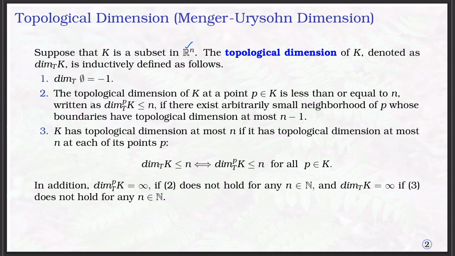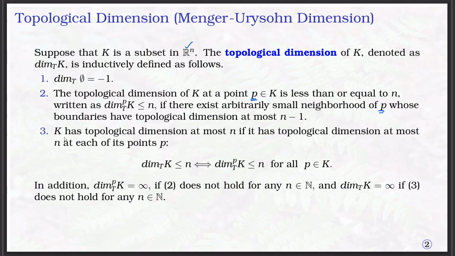Second, the topological dimension of K at a point P belonging to K is less than or equal to n if there exists an arbitrarily small neighborhood of P whose boundary has topological dimension at most n minus 1.